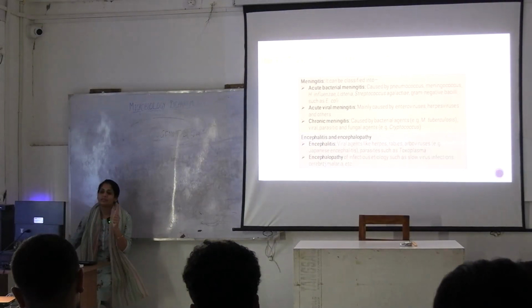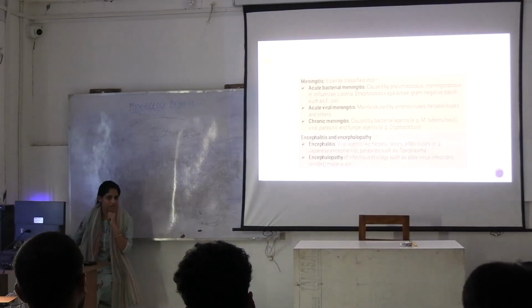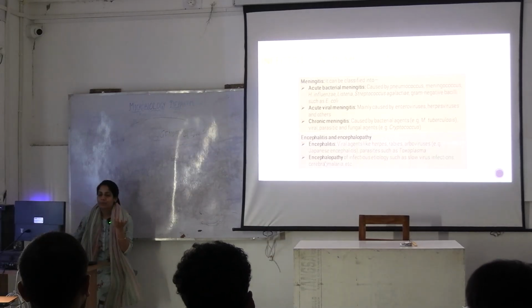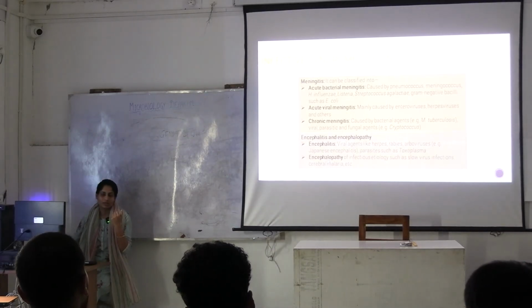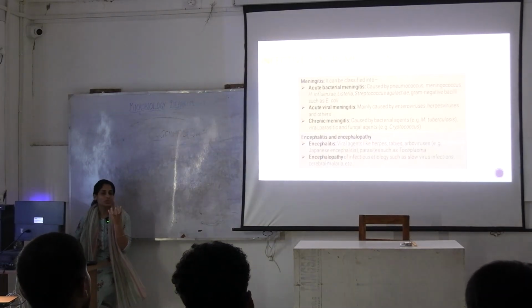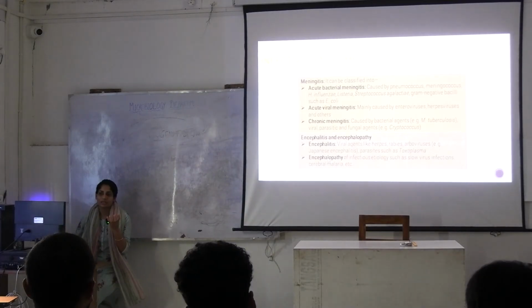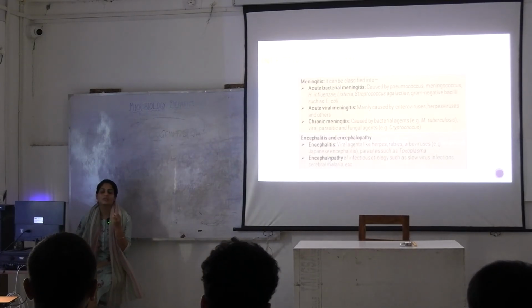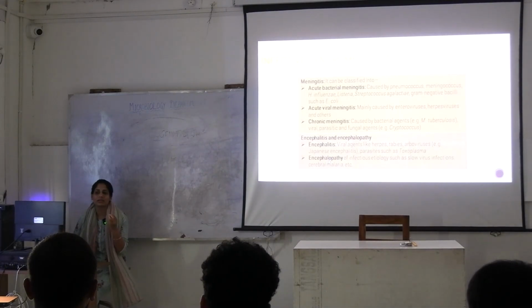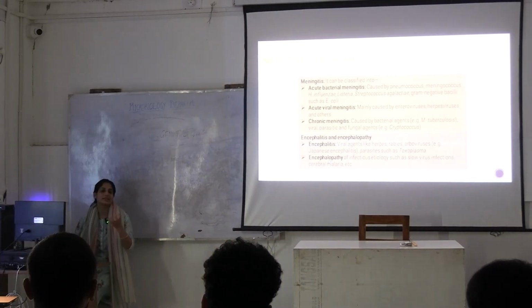For example, the liver, hepatic encephalopathy. For example, uremic encephalopathy. For example, consumption of lychee. Have you heard? After eating lychee, malnourished children developed encephalopathy. They are showing the signs and symptoms of being comatose, having seizures and all those things.